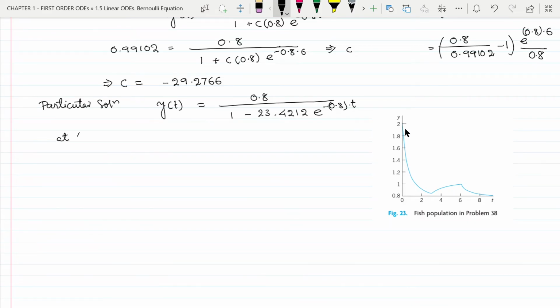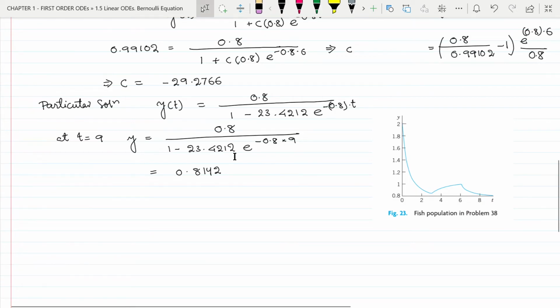So, at t equal to 9, y equal to 0.8 divided by 1 minus 23.4212 e to the power minus 0.8 multiplied by 9, which is equal to 0.8142, and this is the population of the fish at the end of these 3 intermittent harvesting intervals.